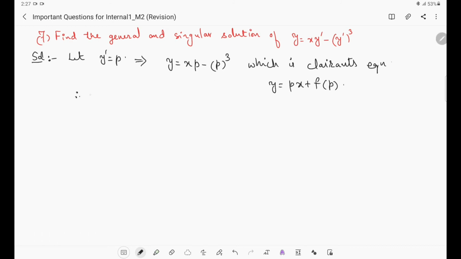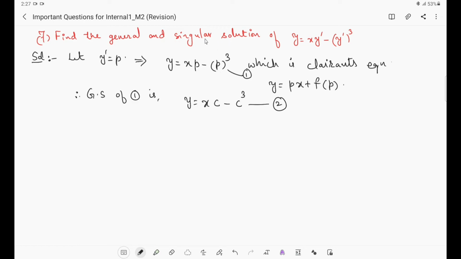Therefore, if it is Clairaut's equation, then the general solution of 1 is simply what we have to do: p should be replaced with a constant c, that is y = xc - c cube. Consider this as equation 2, which is the general solution of the given Clairaut's equation. Now we have to find the singular solution.